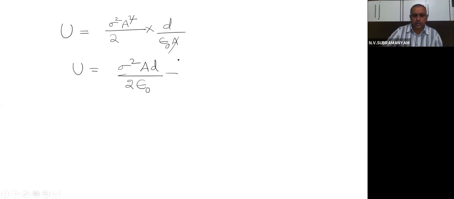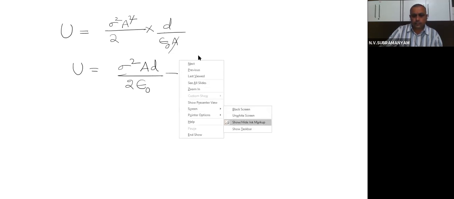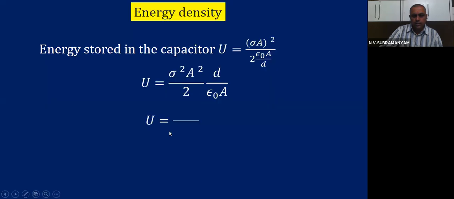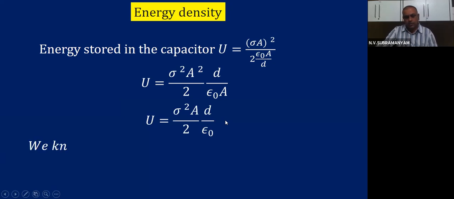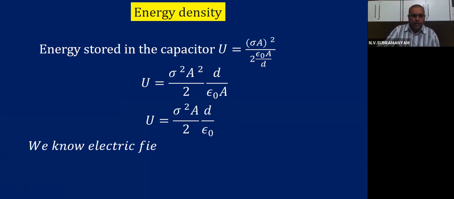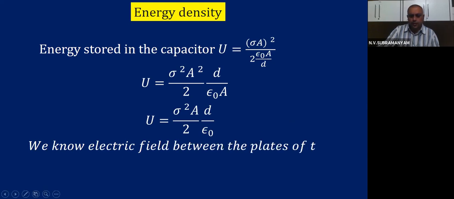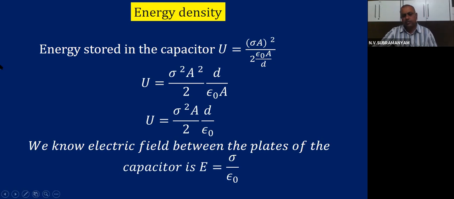So if you see carefully, what is the expression we are getting? Sigma square AD by 2 epsilon 0. Am I right? We know that the electric field between the plates of the capacitor is given by the expression E is sigma by epsilon 0. This we have done the derivation of already last week in the parallel plate capacitor.